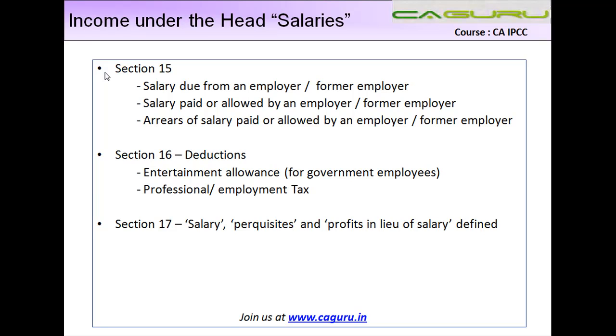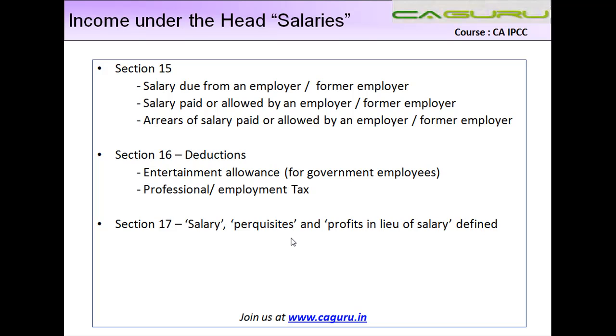In the initial slide, you would have seen that what I said was that salaries cover basically section 15, 16 and 17. So this salary we have already covered in my previous lecture. Salary due from an employer or former employer, salary paid or allowed by an employer or former employer, or arrears of salary paid or allowed by an employer or a former employer are included in salaries. Once I calculate my salary on this basis, what you mean by salary is something which is dealt with in section 17.